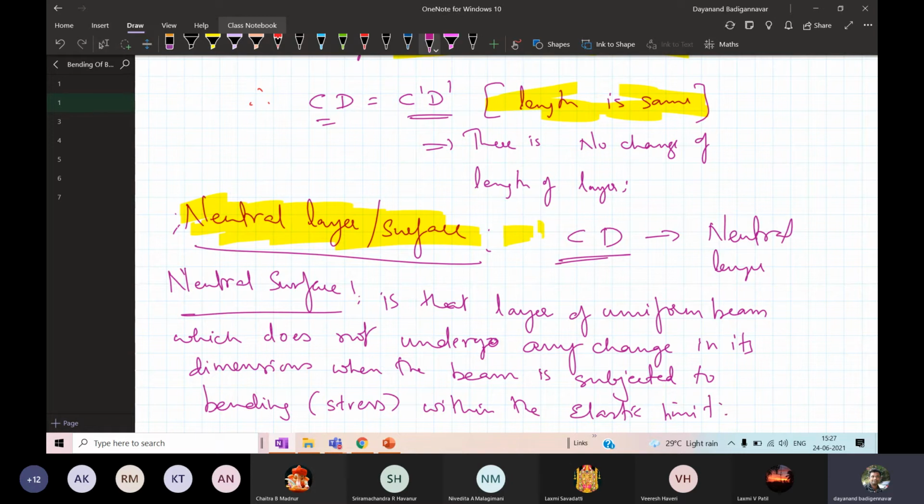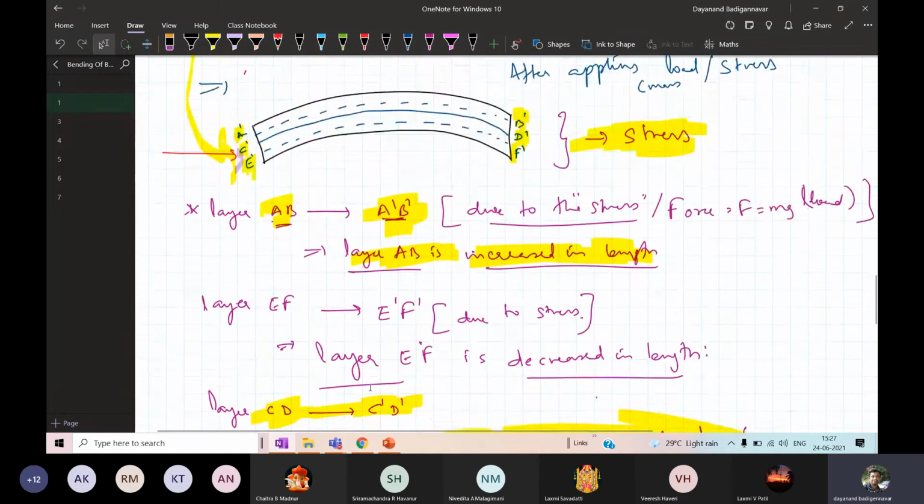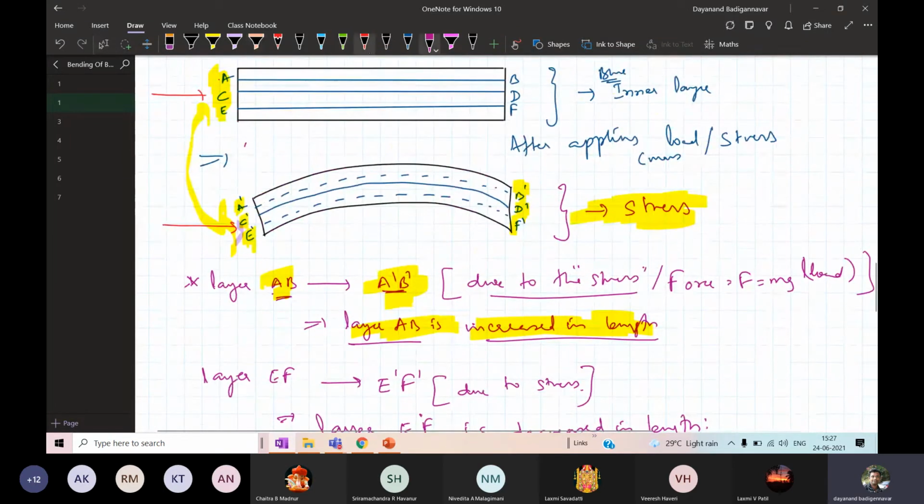Neutral surface or neutral layer is the layer where the deformation is not changed. Deformation is happening, but there is no change in the length. Its dimension is the same. CD is the neutral layer or the neutral surface. Likewise, once you decide that CD is a neutral surface, I can define an axis that is called the neutral axis. The axis that is passing through this neutral surface, we call it a neutral axis.